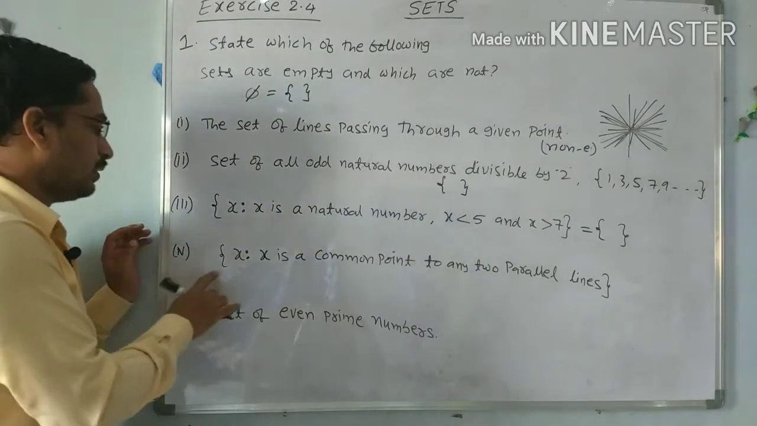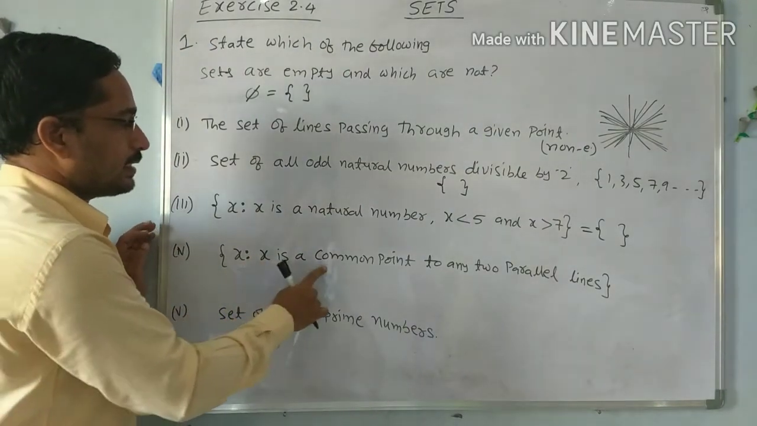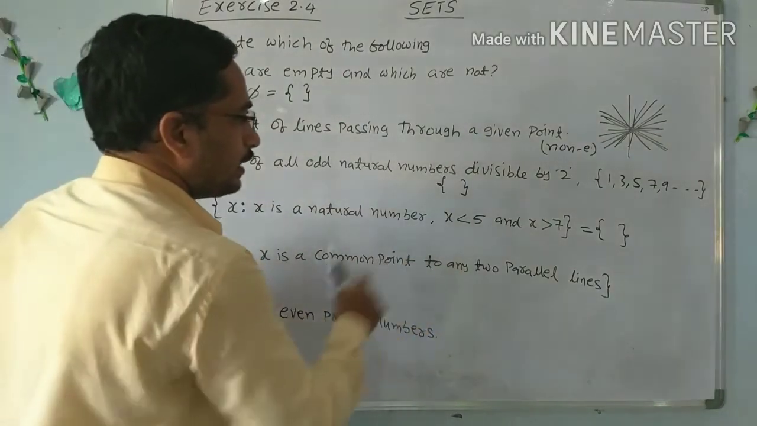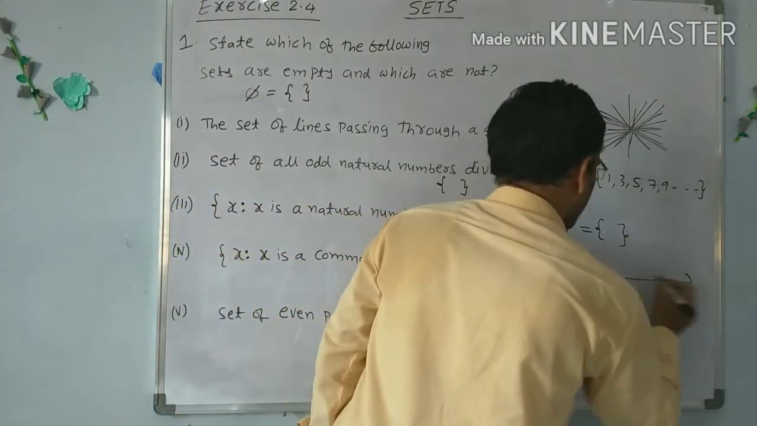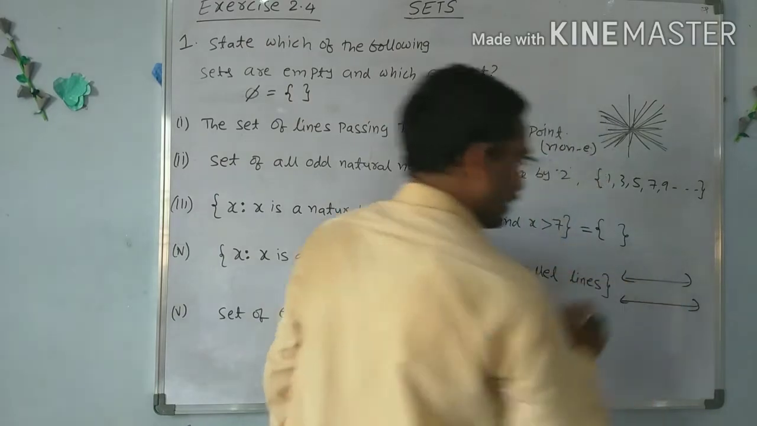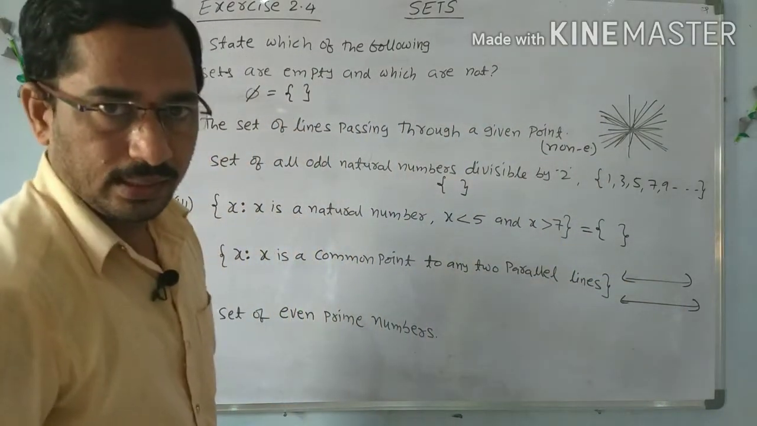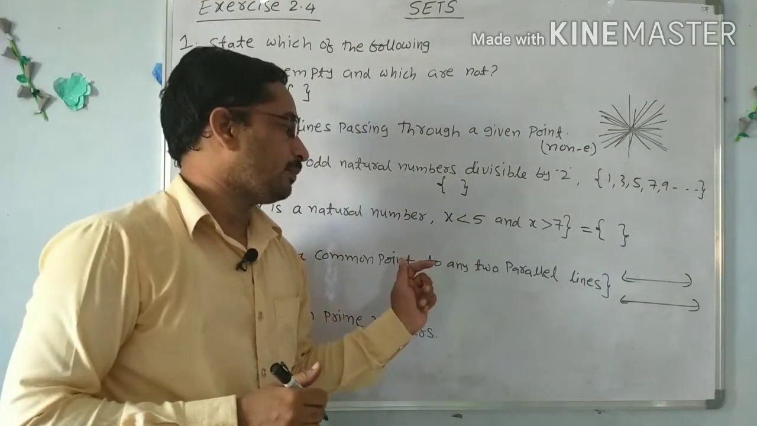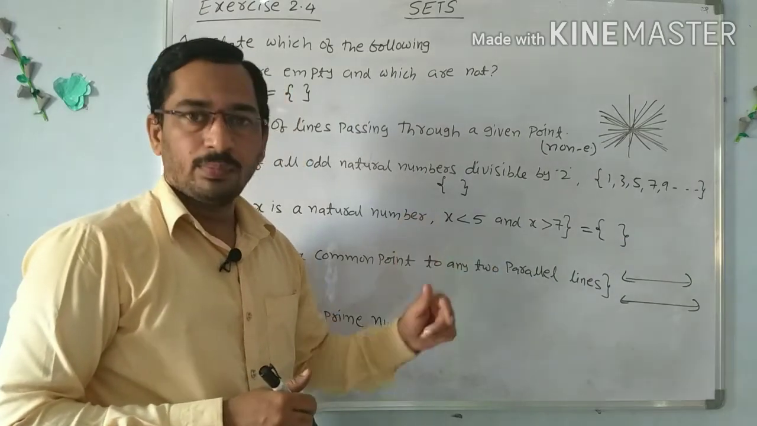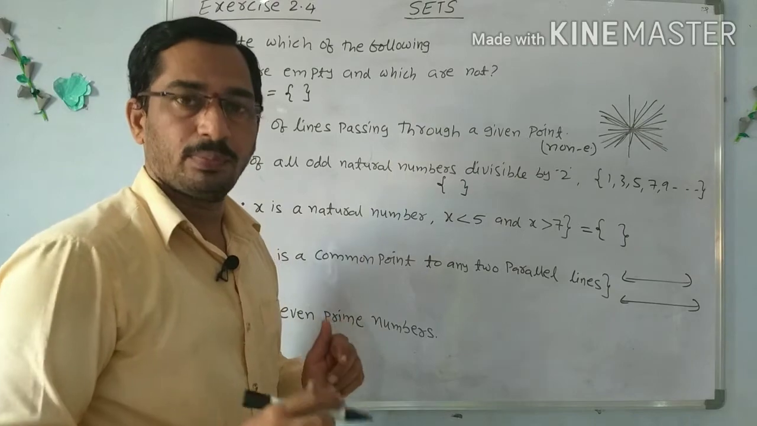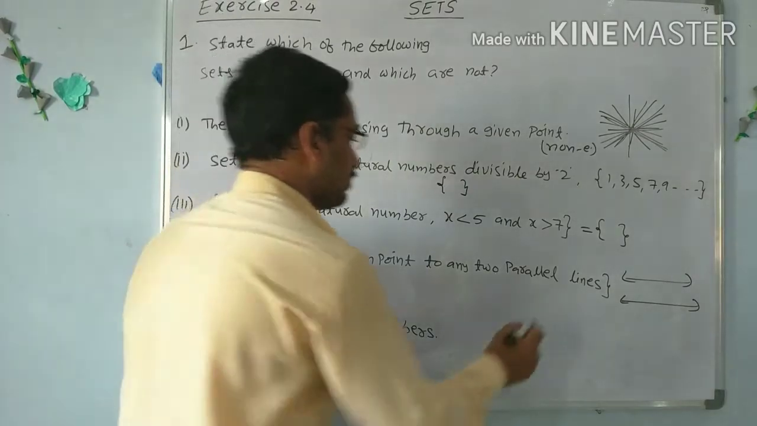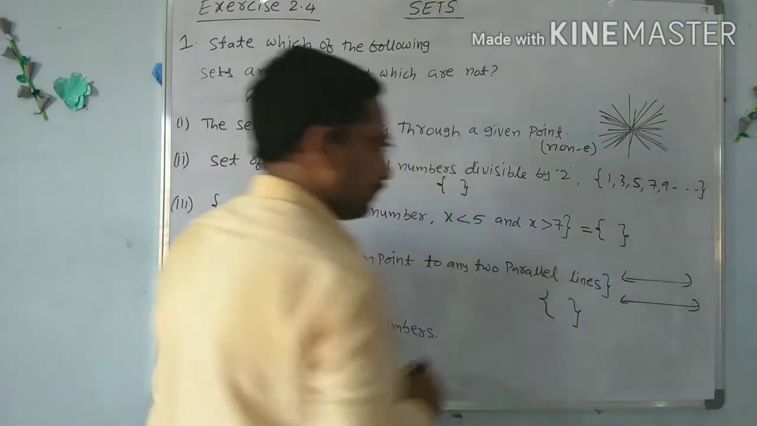Next, fourth, x such that x is a common point to any two parallel lines. So what are parallel lines? Parallel lines means there is no common point. If they have a common point, then they are not parallel lines, they are called intersecting lines. So parallel lines do not contain any common point. So this is an empty set.